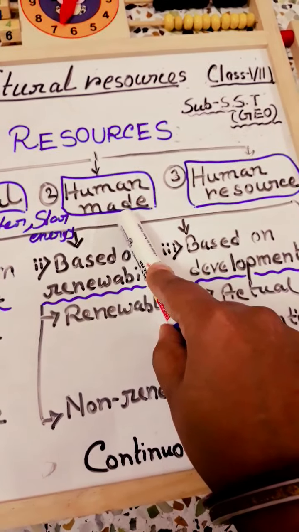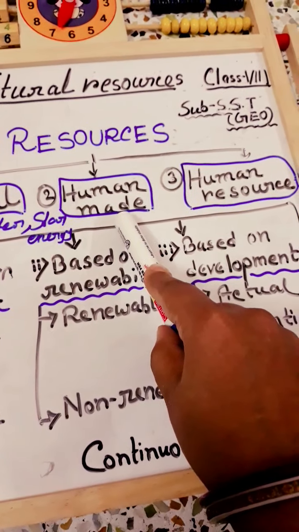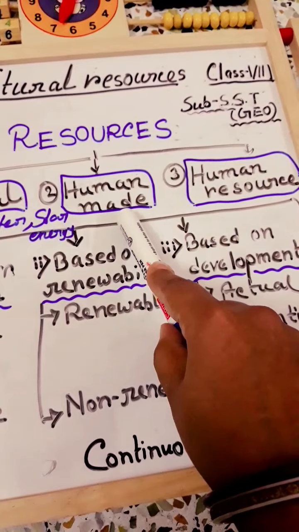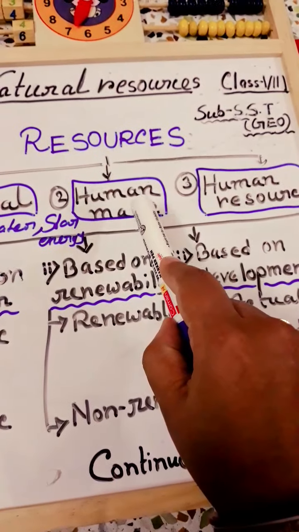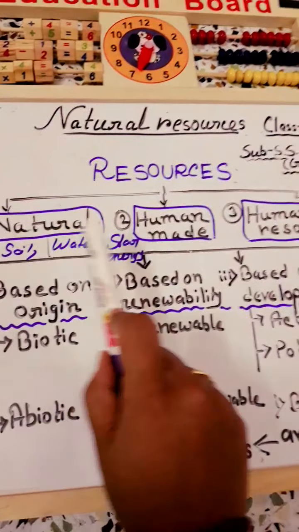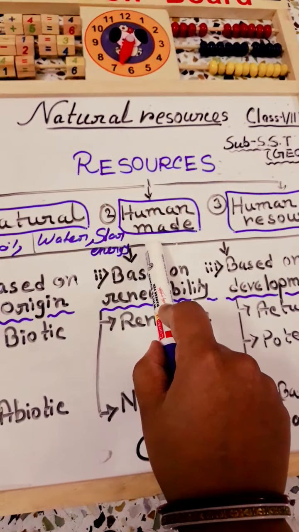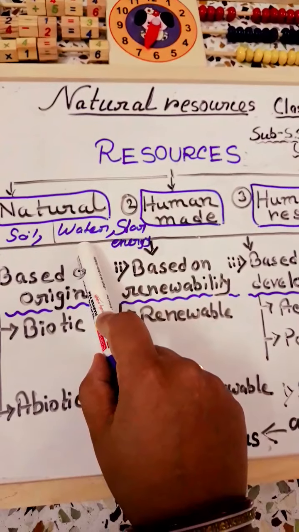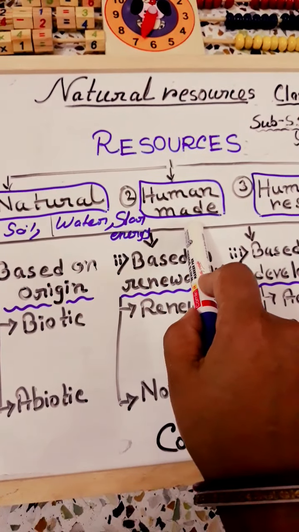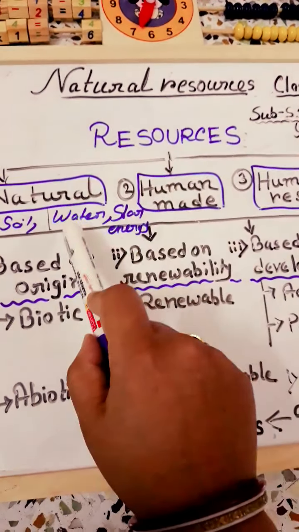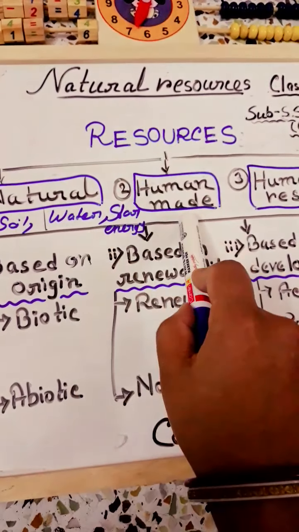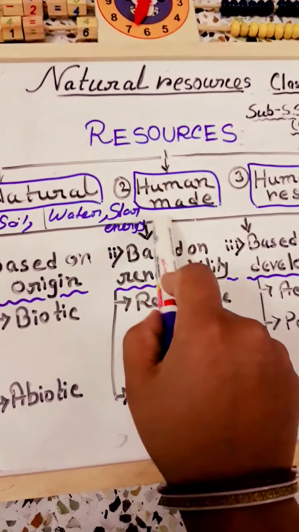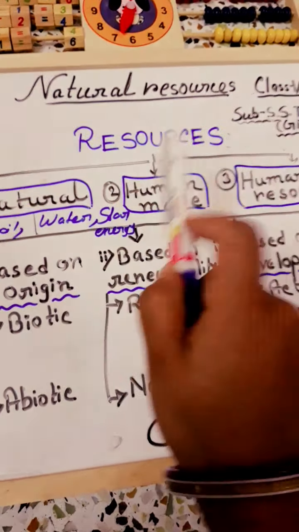And when mineral oil is converted to petroleum jelly or turpentine, then it is a human-made resource. So there is a relation between natural resource and human-made resource. Any natural resource, when it is prepared or made by human beings, is known as a human-made resource.